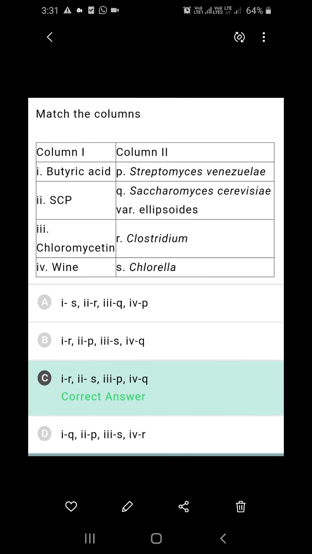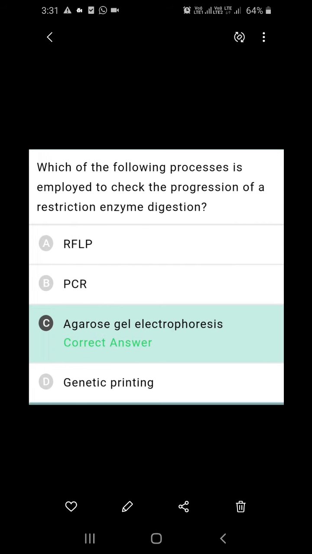Match the columns. So here match the following is given. Butyric acid. Butyric acid is produced by Clostridium. So 1R. Two options are there. You go for second. SCP, single cell protein, for example, chlorella. 2S. Only one option, that is second. Even if you check the remaining, they will coincide. So need not waste time.